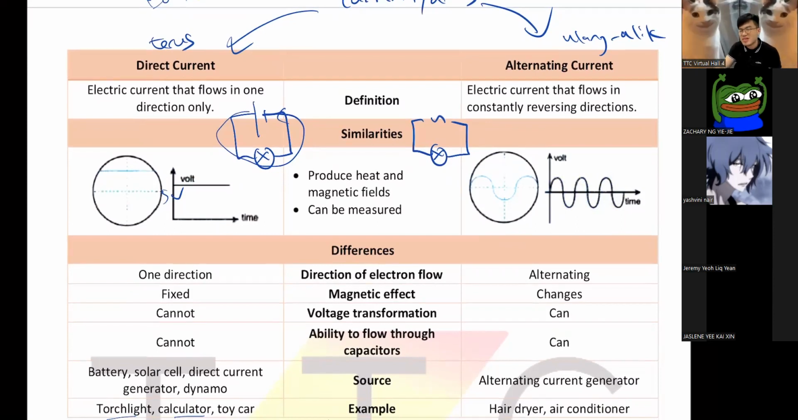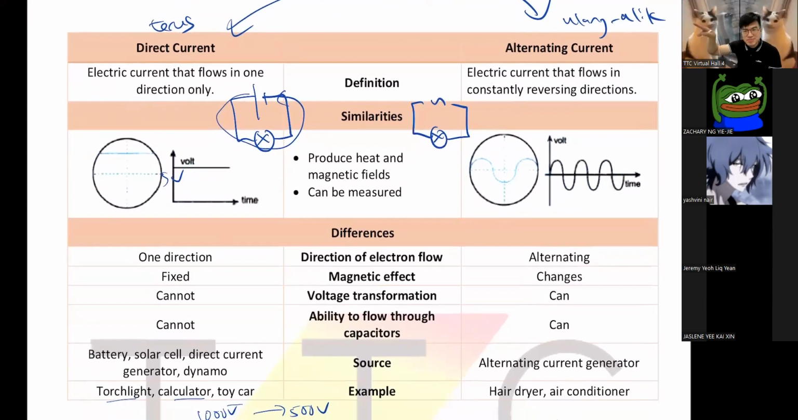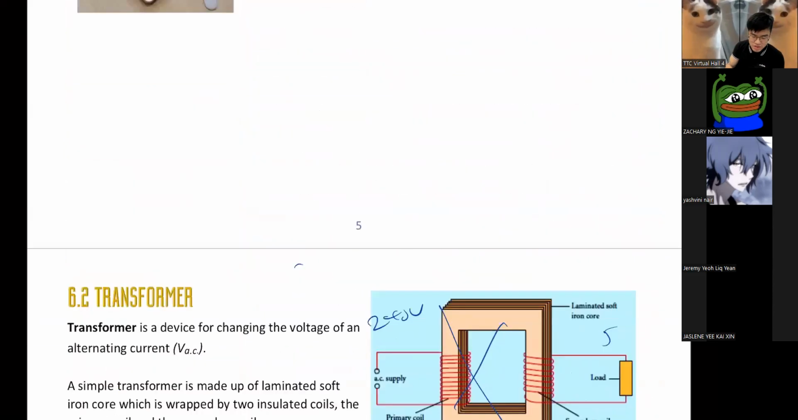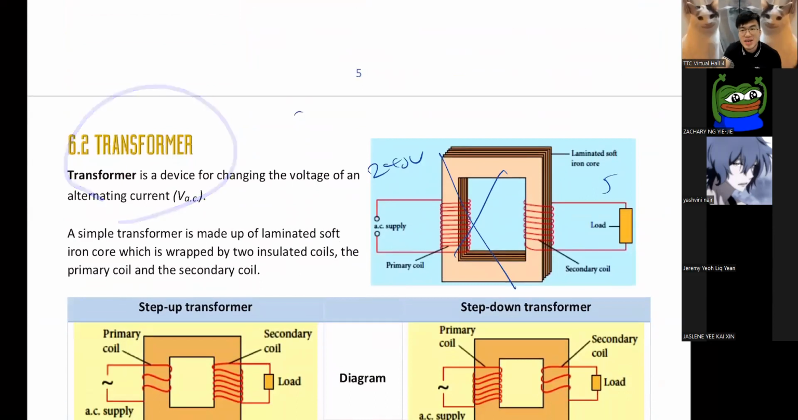So you might say, okay, sir, so what's so great about AC? Because you see, AC changes direction, right? DC has no change in direction, right? So since they don't change direction, they have no magnetic effect. Whereas your AC, since they change direction, they have magnetic effect. You might say, okay, sir, what about this magnetic effect? Because of this magnetic effect, we can have something called a transformer. I'm going to talk about this next week.